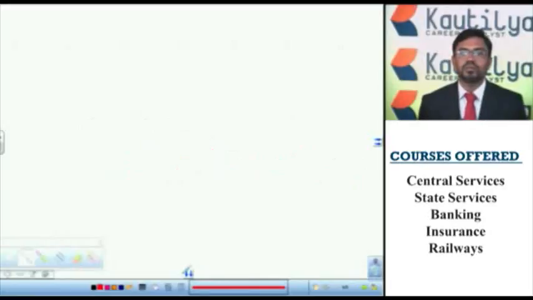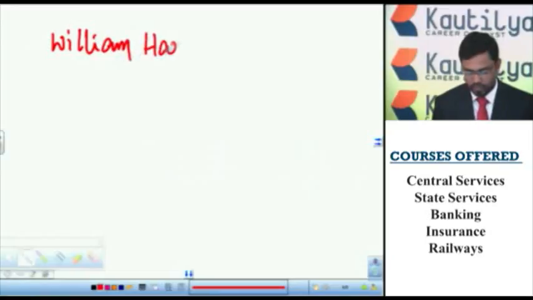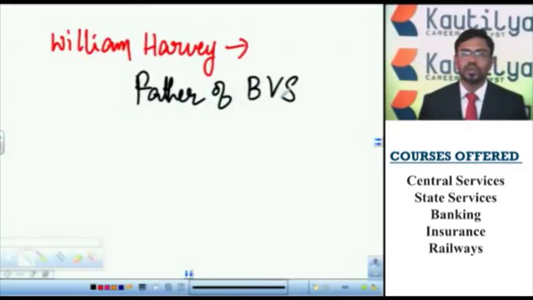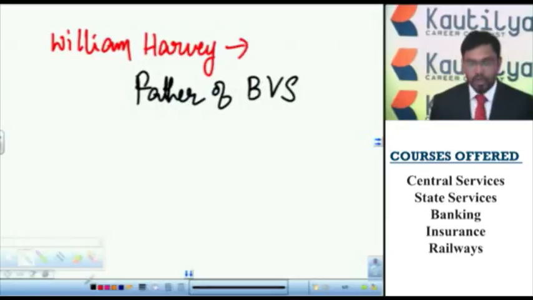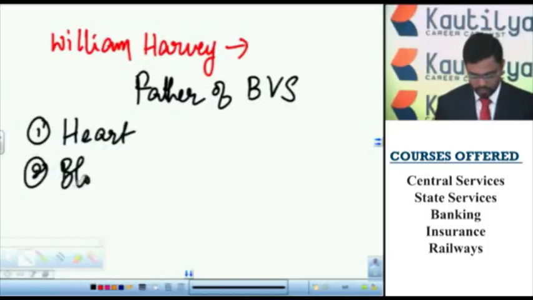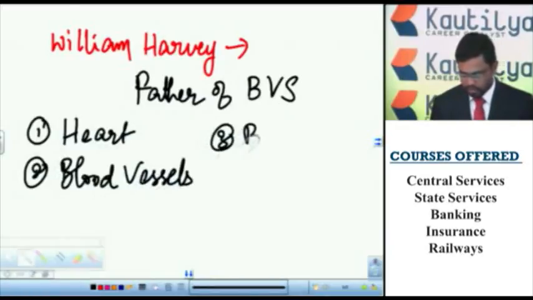For the first time, the blood vascular system was experimentally demonstrated by William Harvey. So this William Harvey is honored as the father of the blood vascular system. The blood vascular system mainly contains heart, blood vessels, and blood.